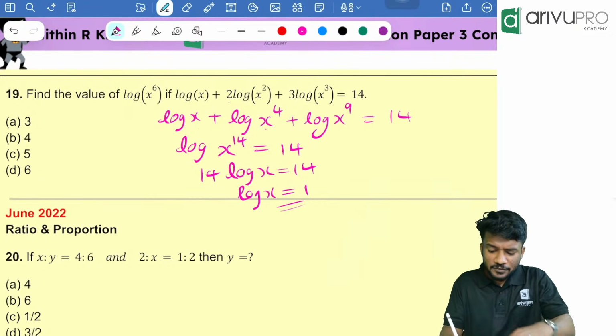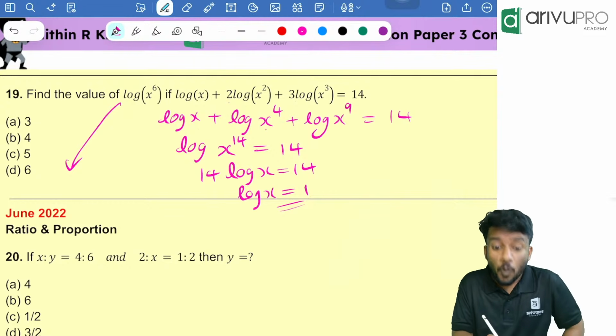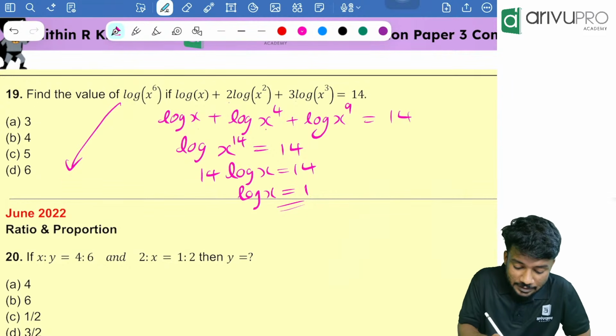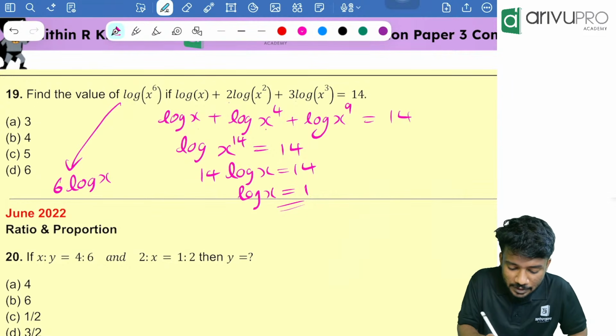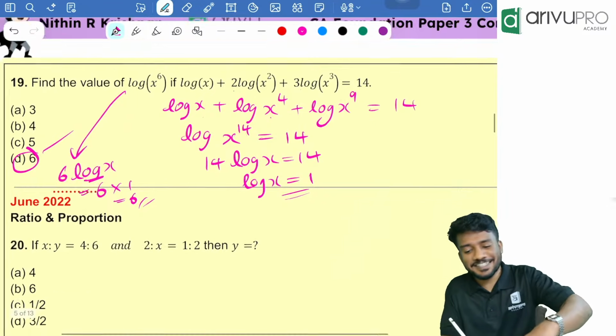Till here everything is fine. Then what are they asking for? We need to find the value of log x raised to 6. That is nothing but 6 log x, which is nothing but 6 into log x value is how much? 1. So answer is what? 6. Option D is your answer.